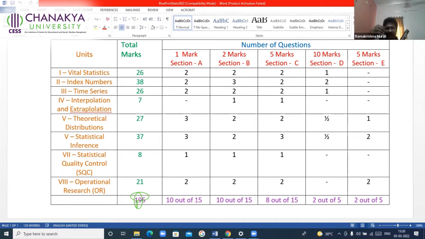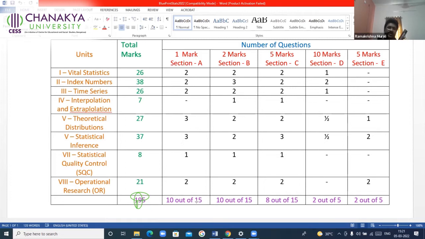Suppose you answer all the 15, and out of the first 10 you have answered, 1 and 2 are wrong, but the 11th and 12th are correct. You'll get 10 out of 10. It is not that whatever you have written first will be considered. You need not even write extra. You can continuously answer all the 15 questions. The best 10 will be considered. That is the advantage for you. That's what I told you.